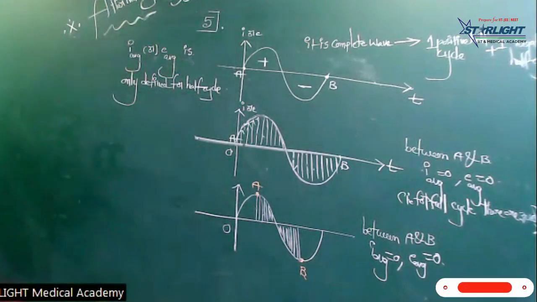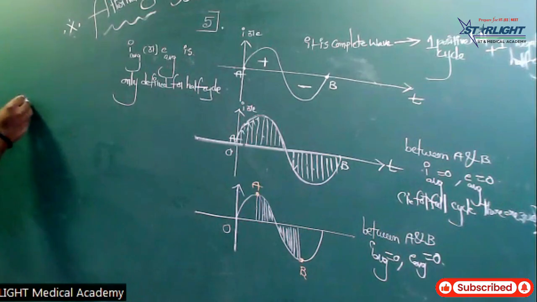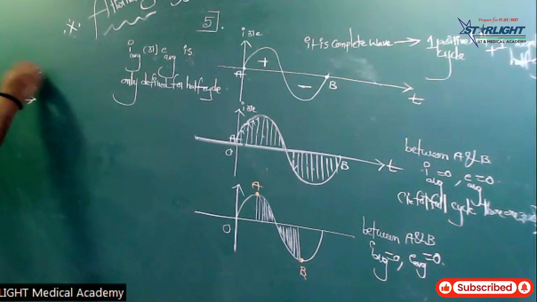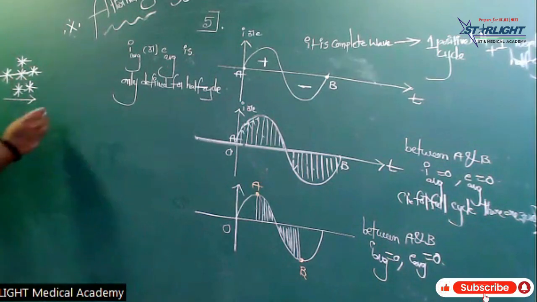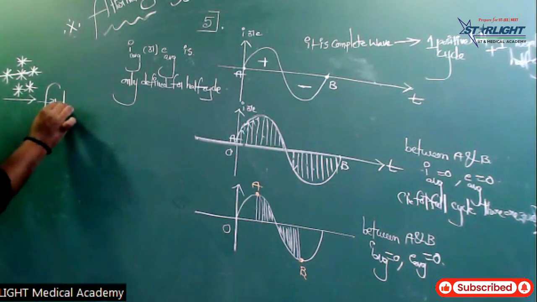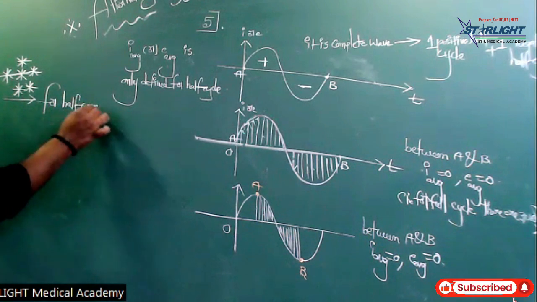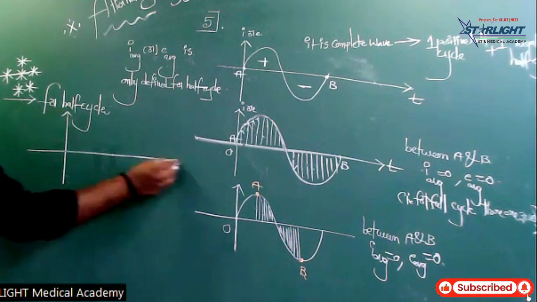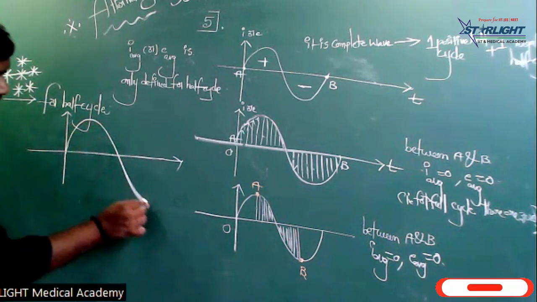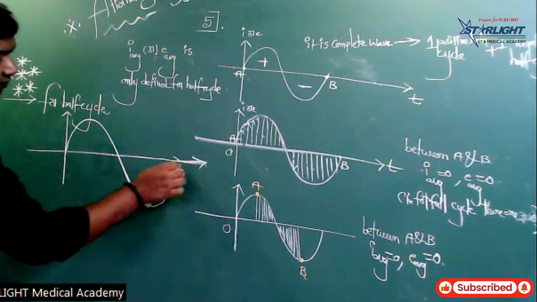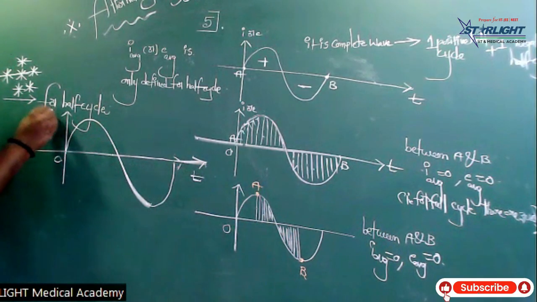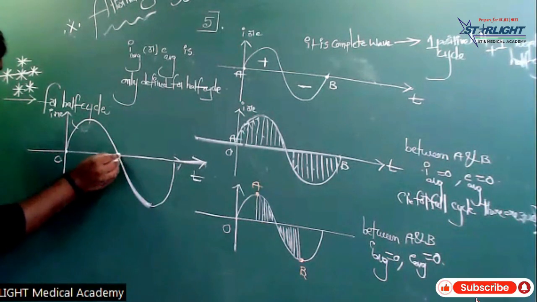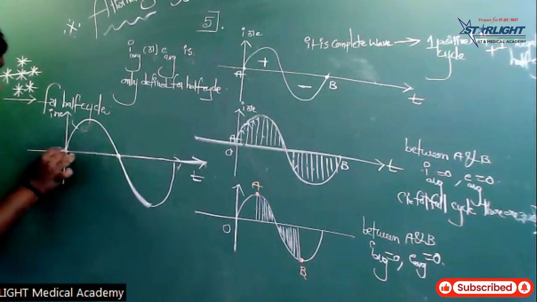For half cycle, there are derivations, we don't need to write them. See, very, very important for a half cycle. The main formula for a half cycle. So right, I or E is defined only for a half cycle. It is a half cycle only. So from here to here we have to design.